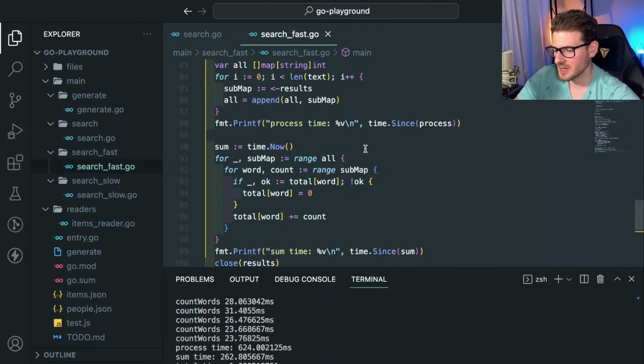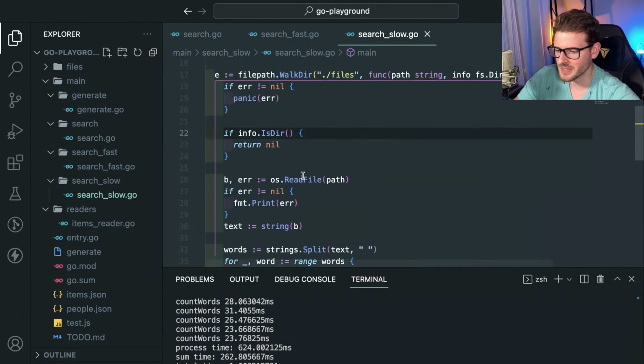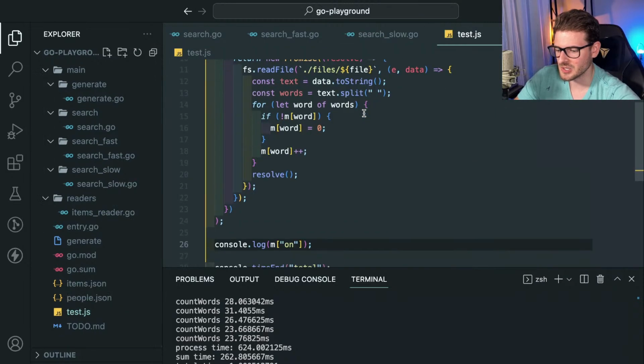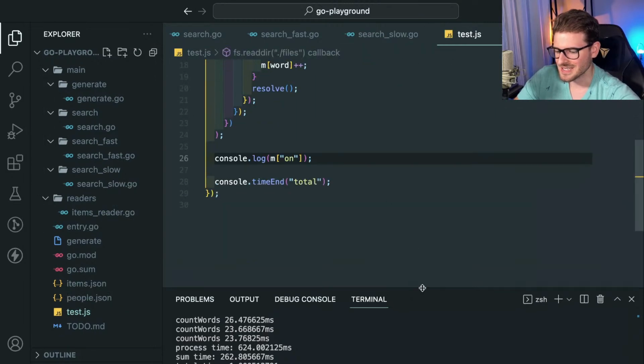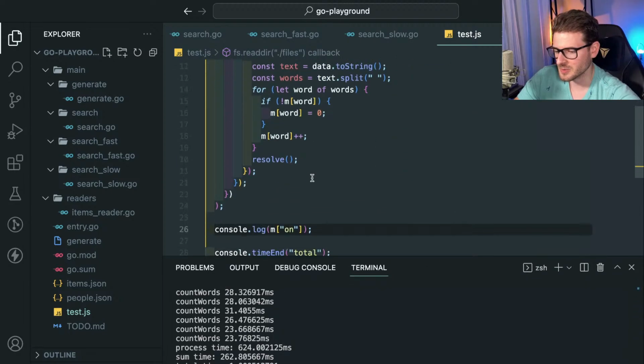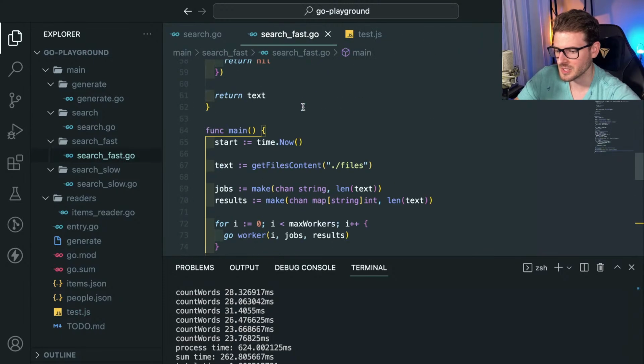So that's what I was playing with in my spare time. I have different ways that I'm trying to do it. I kept running into deadlocks and all this other stuff while trying to figure out the fastest way to do it. I also did it in JavaScript, just to see how much faster Go can be. And it's pretty fast, I'll be honest with you, it's pretty fast. And it's really easy to spin up these goroutines to parallel process all these files.